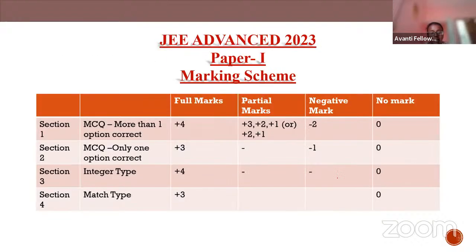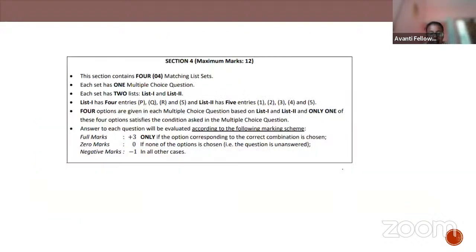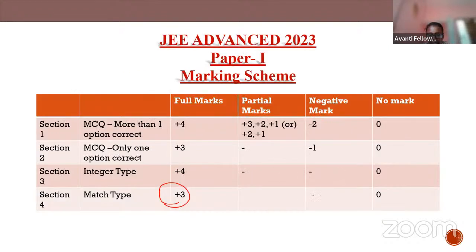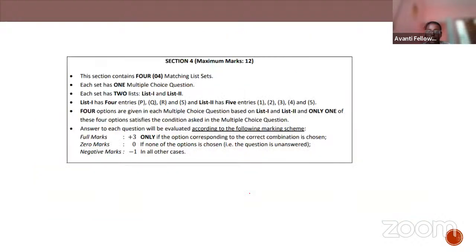The next part is the match type question. Here, if your answer is right, you'll get plus 3 marks. If you leave it unattempted, it's 0, and here there is negative marking. If you choose the incorrect option, you'll get minus 1. Clear with this, everyone? Yes, so this is the marking scheme.